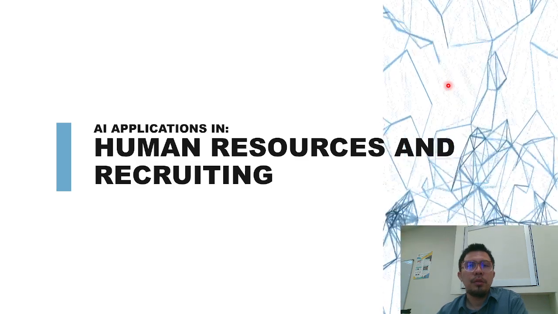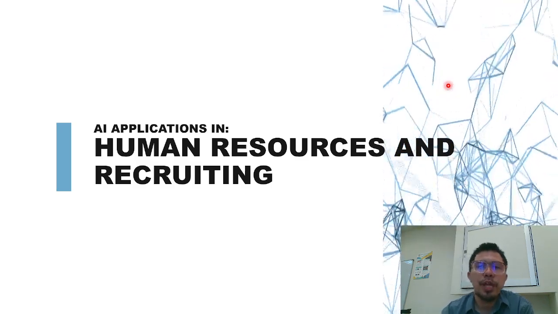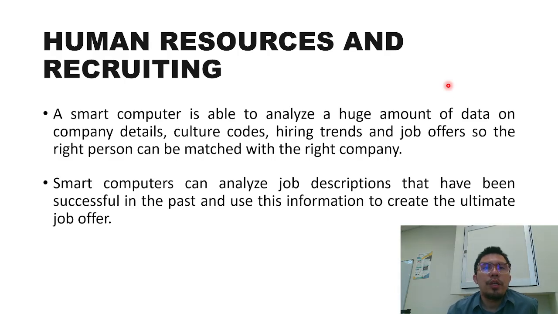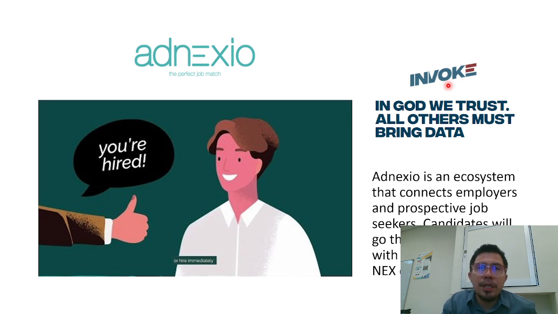Okay. So next field is human resource and recruiting. In HR and recruiting, we can use a smart computer. Why? Because the smart computer is able to analyze a huge amount of data on company details, culture codes, hiring trends, and job offers, so the right person can be matched with the right company. For example, JobStreet. The JobStreet application we can consider as an example of HR and recruiting. As I know, they provide job matching.